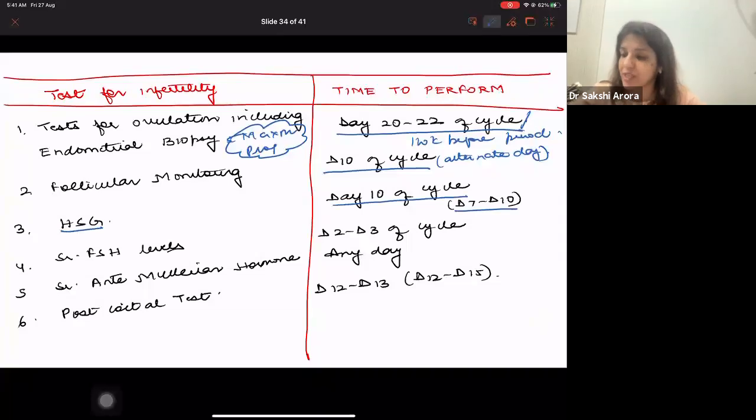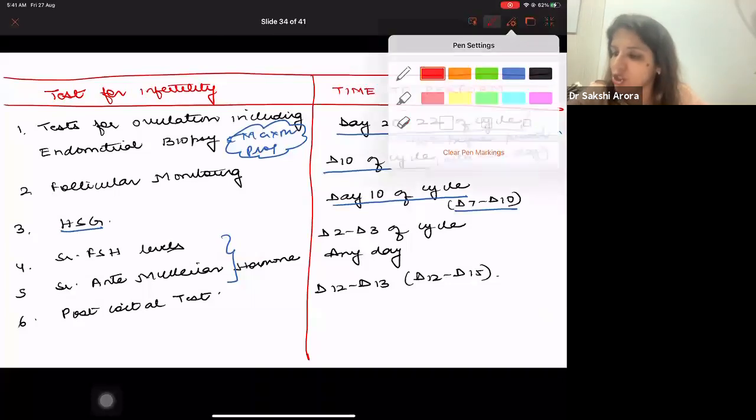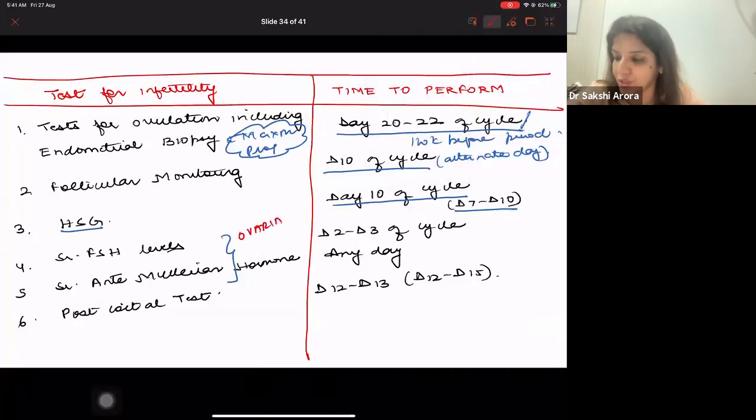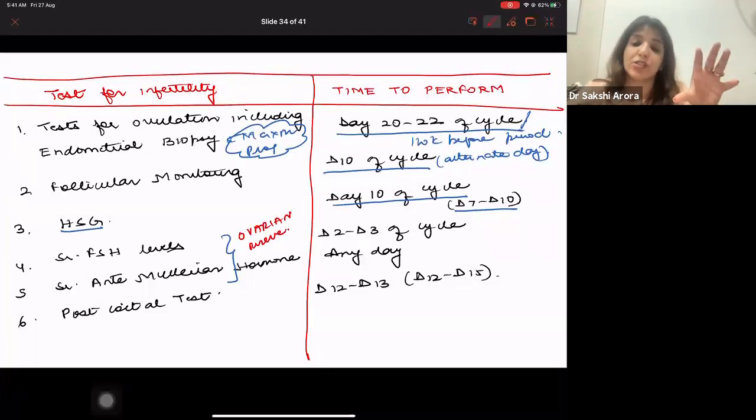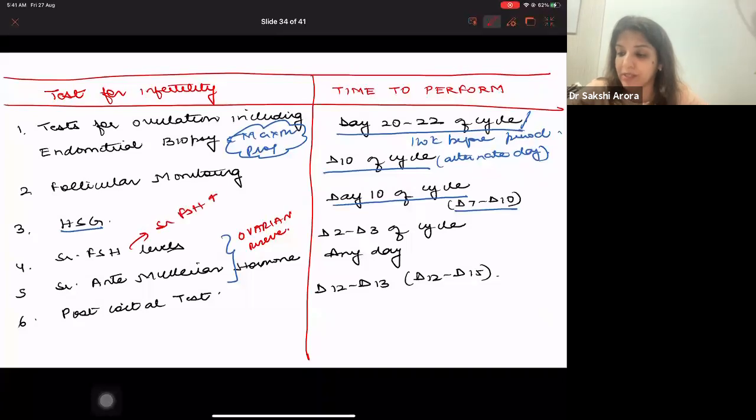Then serum FSH levels and serum anti-Mullerian hormone levels. These are the tests which you do for ovarian reserve, when you want to see whether follicles are present in the ovary or not. And just now I told you, if there is ovarian failure, serum FSH levels will be increased. And how much increased? More than 40 international units. So when do you do this test to see whether the ovary has follicles or not, whether ovarian failure has happened or not? You do it on day 2 or day 3 of the cycle.